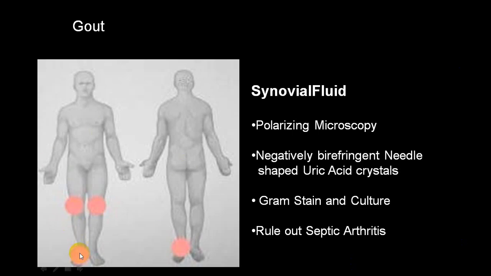In gout, the knee and ankle are the most commonly involved, and the first metatarsal. You can identify it by Gram stain negative, culture negative, and you will be able to see sodium monourate crystals, which are identifiable in synovial fluid. So that will be there. You have to rule out septic arthritis whenever you are suspecting gout.